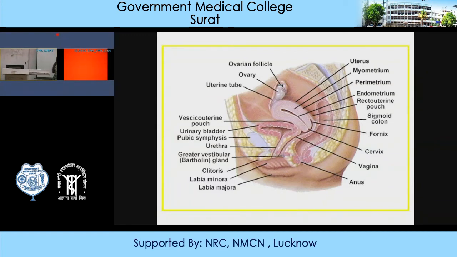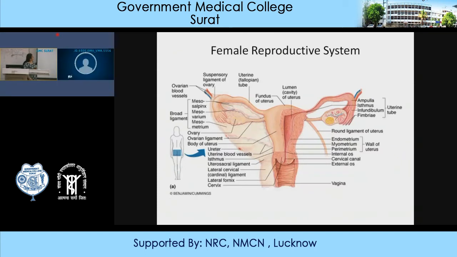So these are all the parts which we will go through one by one. You can see the different ligaments: the broad ligament, mesosalpinx, mesovarium, and mesometrium. And then the ovarian ligament. They are all important for suspension of these female organs in the cavity of the peritoneum.